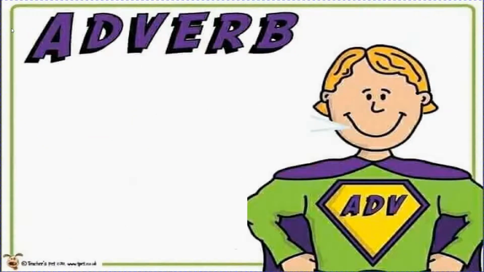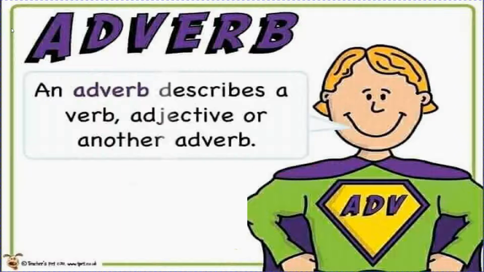Now the next one is adverb. From the name only you can tell its meaning or definition. Any word which adds meaning to the verb is called an adverb. So it's written here, an adverb describes a verb, adjective or another adverb. So children, here three parts of speech are there. An adverb describes a verb, adjective or another adverb.